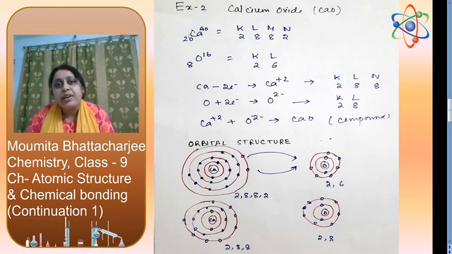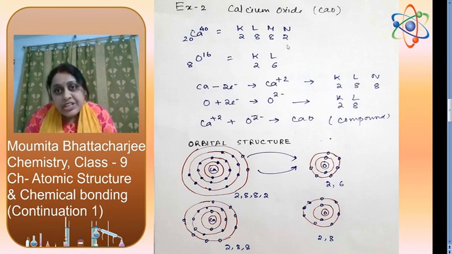So for calcium, the total number of electrons is 20. The configuration will be 2, 8, 8, 2, and for oxygen the configuration will be 2, 6. You can see calcium has 2 extra electrons, whereas oxygen needs 2 electrons to satisfy the octet.